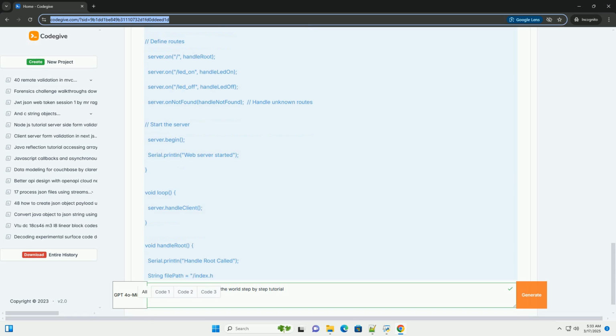Step 3, generating a self-signed certificate and getting the fingerprint, essential for HTTPS. Since we're aiming for secure communication, we'll use HTTPS. For testing purposes, we can generate a self-signed certificate. However, be aware that self-signed certificates are not trusted by browsers by default and will produce a warning. For production environments, you should use a certificate from a trusted certificate authority, CA.